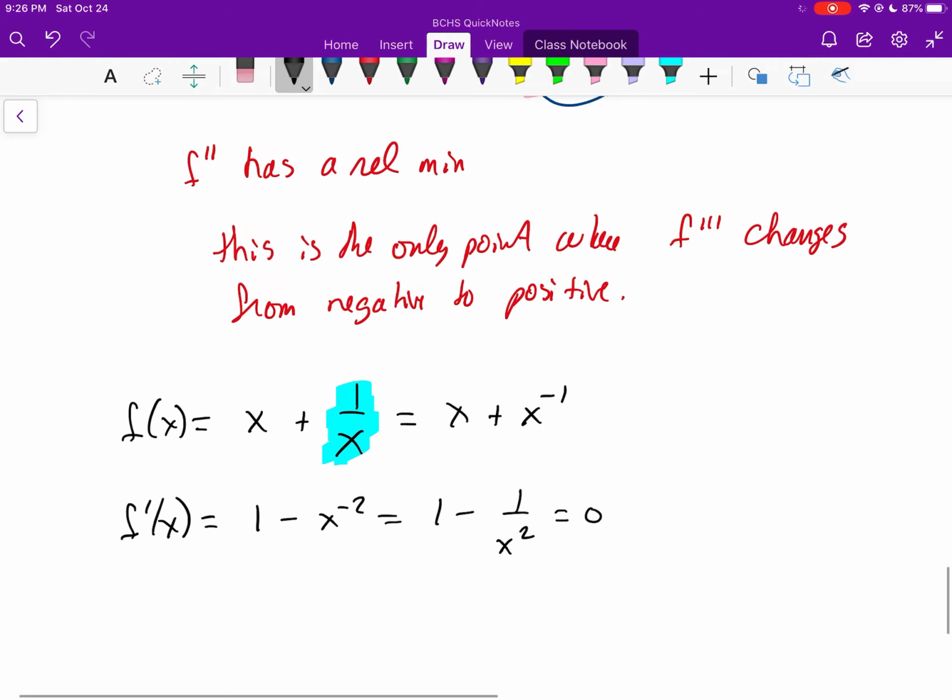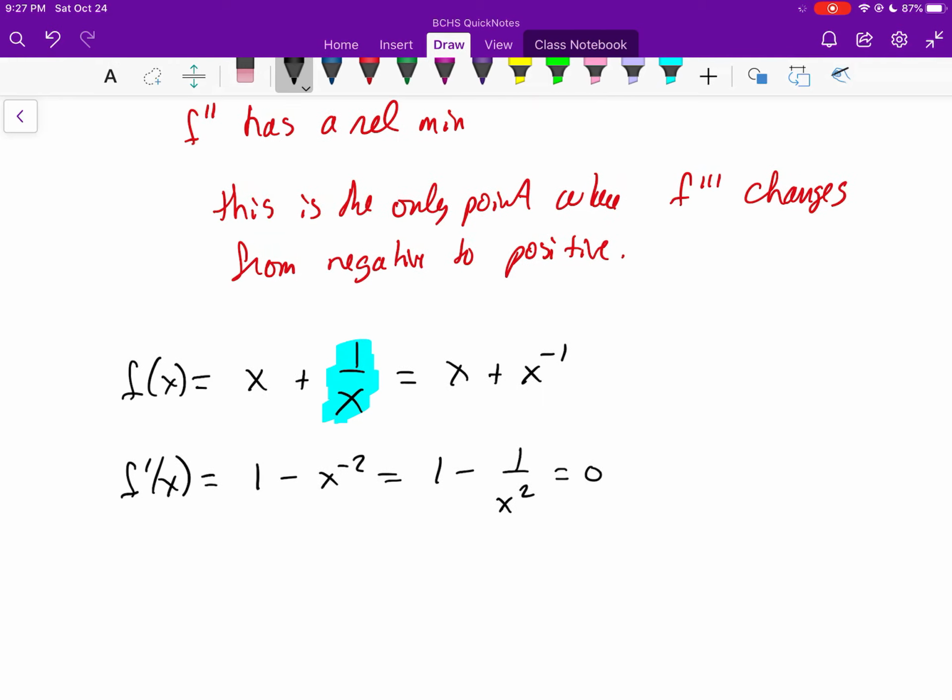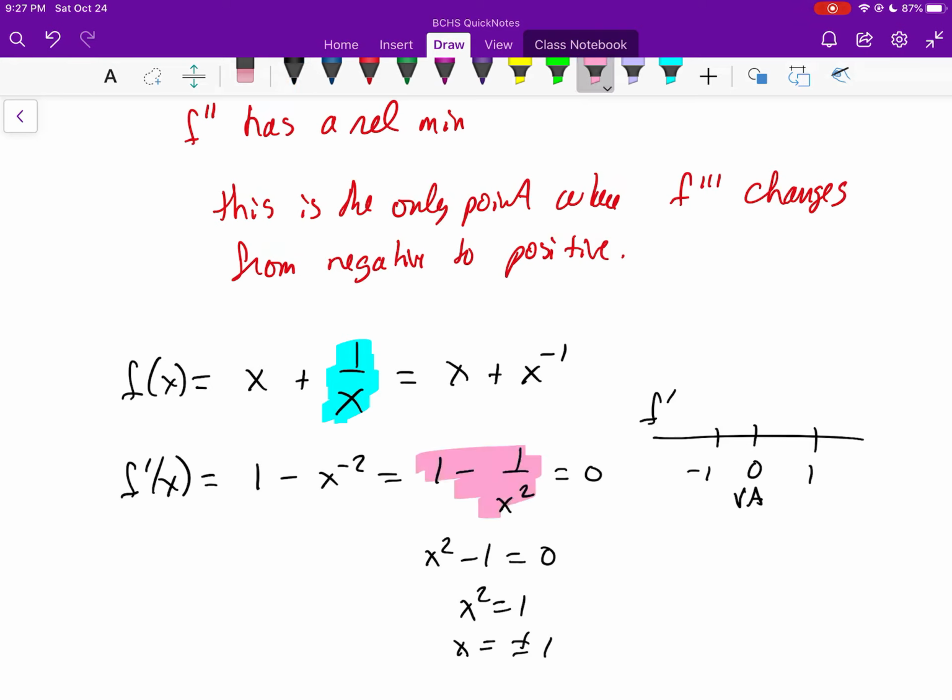But does this function ever equal 0? If you multiply both sides by your common denominator, you'll get x squared minus 1 is equal to 0. So x squared will equal 1, and x will equal plus or minus 1. If we try to analyze our derivative, we have -1, we have 0, we have 1. At 0, we have a vertical asymptote, and we're going to need to figure out what happens at each of those intervals.